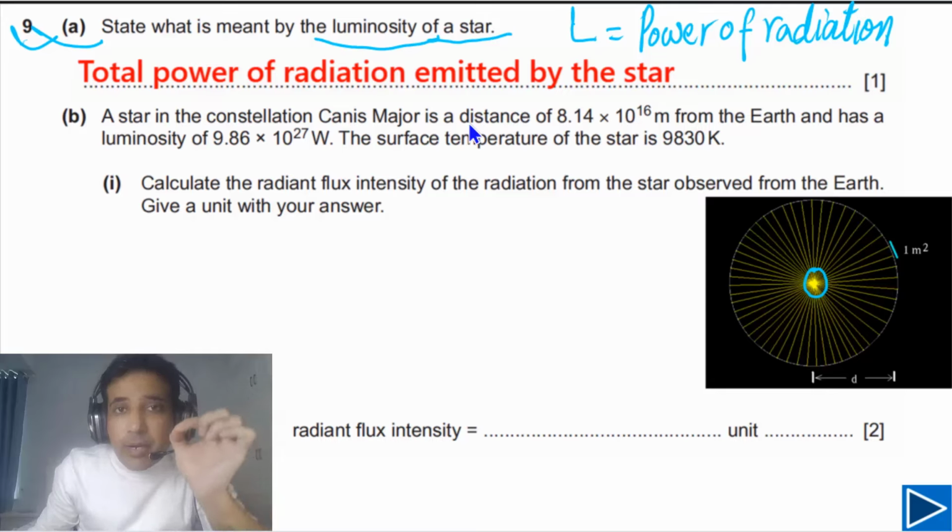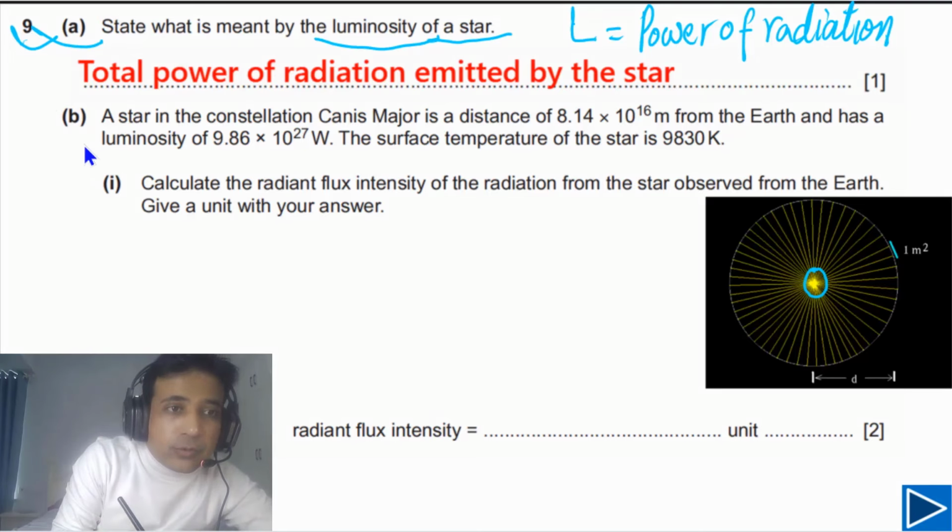This question is a typical question. If there is any question about astronomy in your final exam, it's possible you will see this. They will ask you to state what is the luminosity of a star, so you have to be very clear what it is. Let's move on to part B.